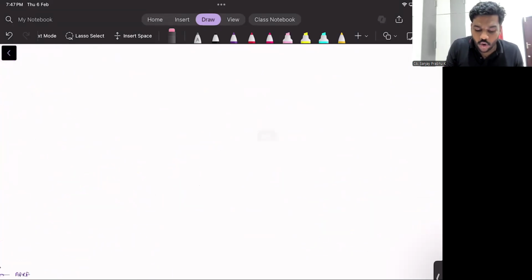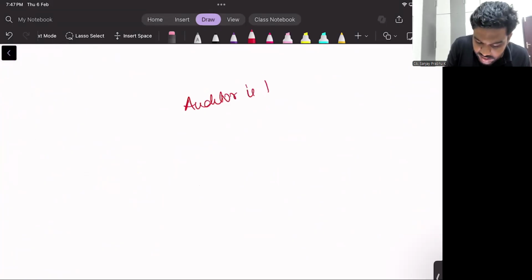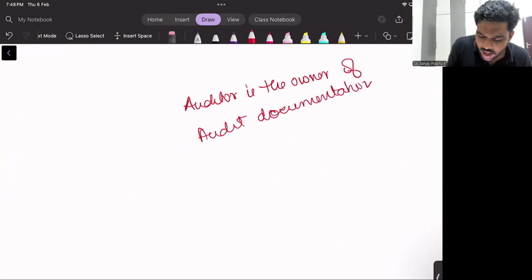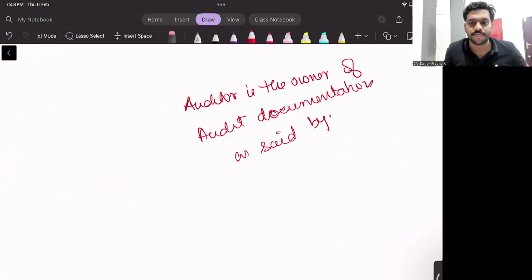Auditor is the owner of audit documentation. Who said the auditor is the owner of audit documentation?